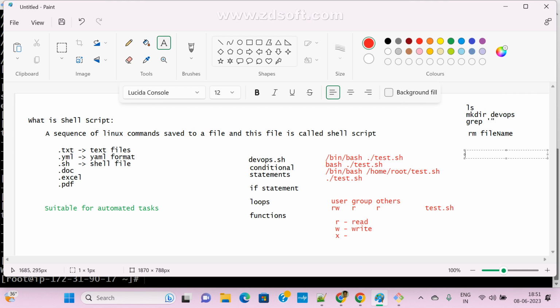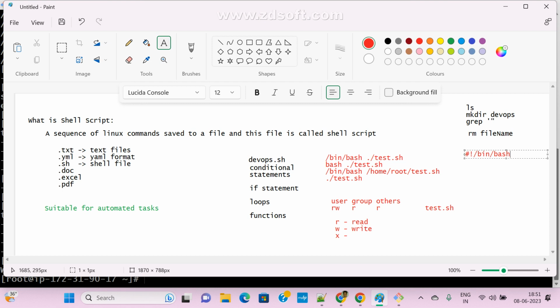So this is the hash, exclamation mark and slash bin slash bash. This is the default. If it is a shell scripting file, by default we can see this line, the first line. So what is this here?